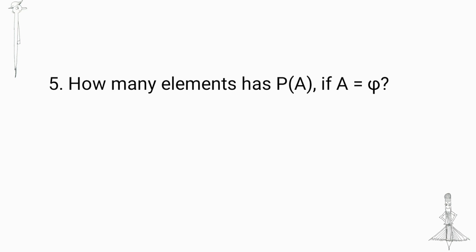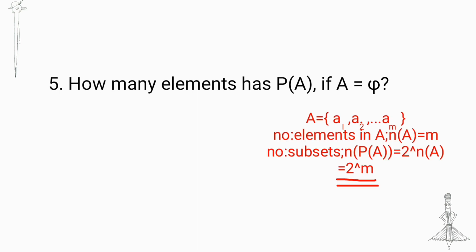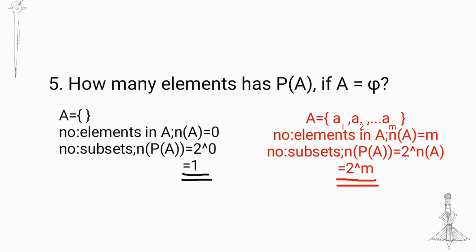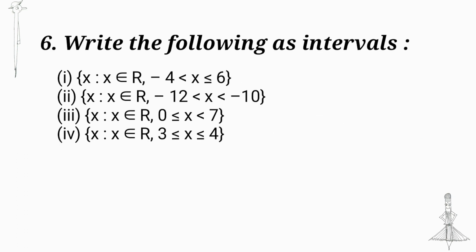How many elements has P(A) if A is equal to {5}? We know that if A is a set with m elements, that is n(A) is equal to m, then n(P(A)) is equal to 2 raised to m. If A is equal to {5}, then n(A) is equal to 1. That is, n(P(A)) is equal to 2 raised to 1, that is equal to 2.